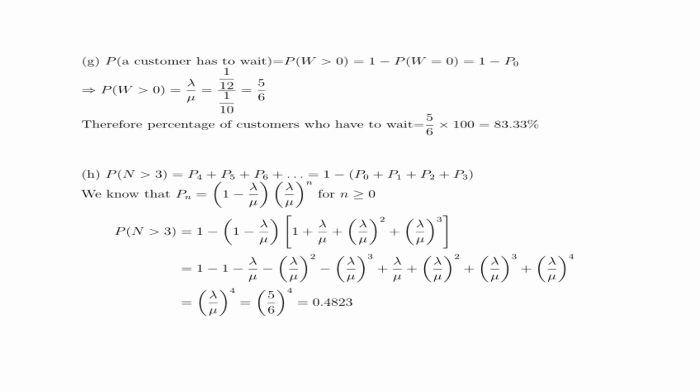P of n greater than 3 is equal to 1 minus lambda by mu into 1 plus lambda by mu plus lambda by mu whole square plus lambda by mu whole cube, which is equal to 1 minus lambda by mu minus lambda by mu whole square minus lambda by mu whole cube plus lambda by mu minus lambda by mu whole square plus lambda by mu whole cube plus lambda by mu whole power 4, which is equal to lambda by mu whole power 4, which is equal to 5 by 6 whole power 4, which is equal to 0.4823.